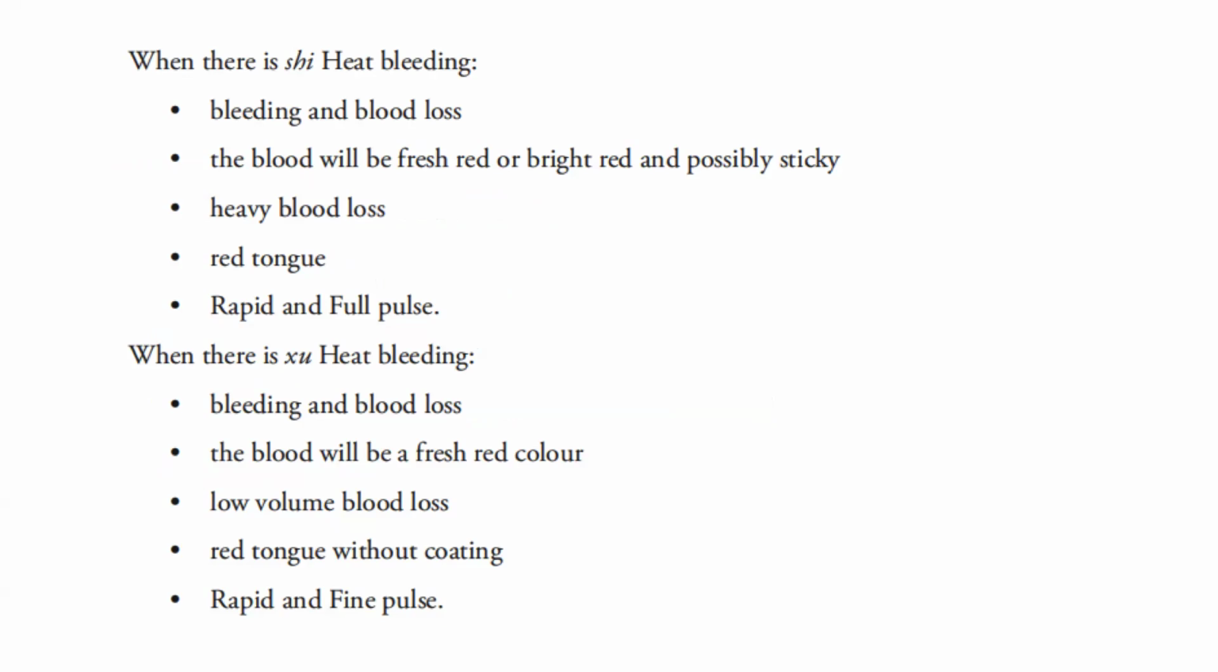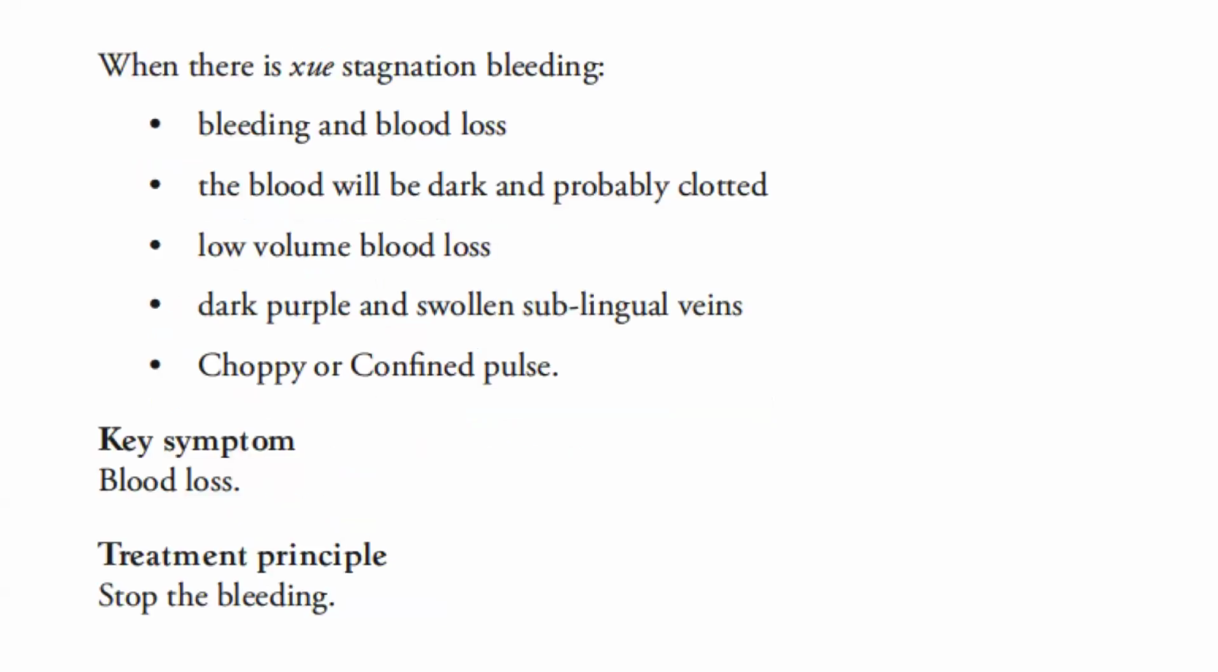When there is a shui heat bleeding, there will be bleeding and blood loss. The blood will be a fresh red color, low volume blood loss, red tongue without coating, and rapid and fine pulse. When there is blood stagnation bleeding and blood loss, the blood will be dark and probably clotted. There will be a low volume of blood loss. Blood will be dark purple and swollen sublingual veins. There will be choppy or confined pulse.